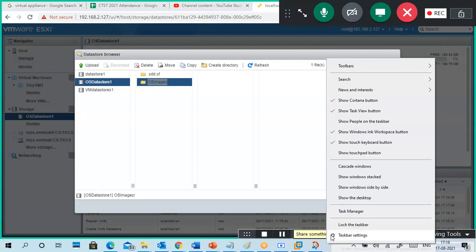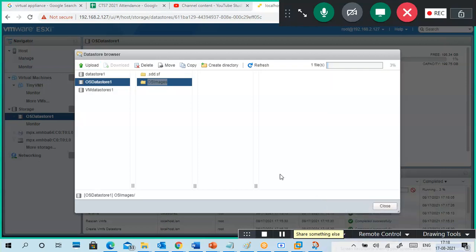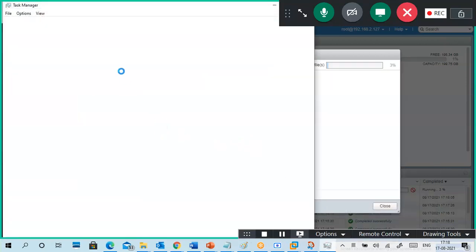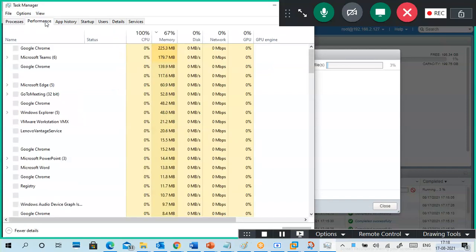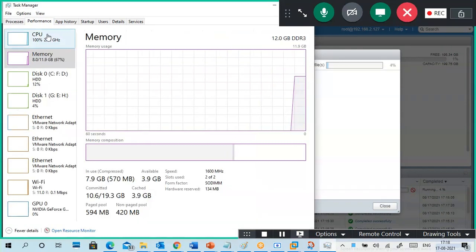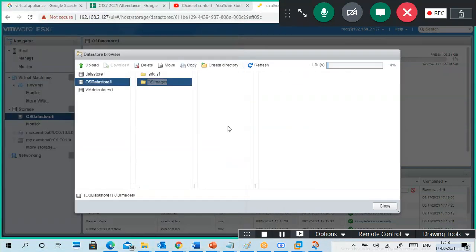Meanwhile, I will check my physical machine. How much RAM is available? 3.4 GB available. No, no, no, it won't be like that. It is not consuming that much space.